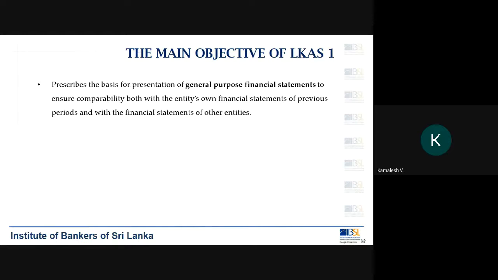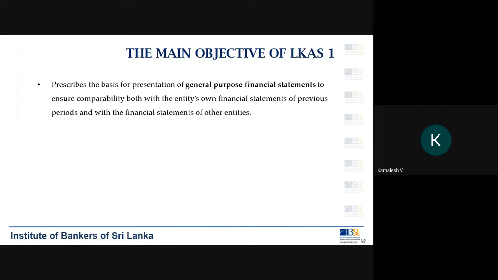It means that the company should present financial statements which can be compared with the entity's own financial statements of the previous period. So when you are preparing financial statements for 2020, they should be comparable with your financial statements prepared for 2019. Do you understand that?